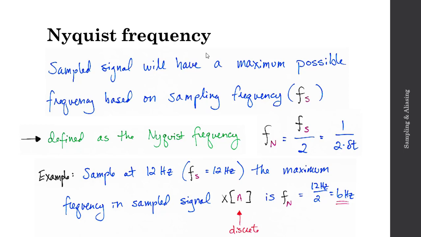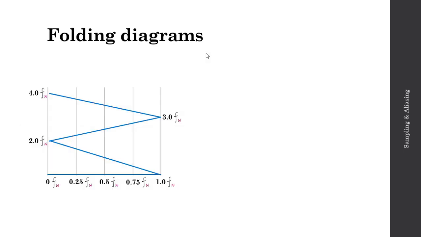It's not a function that's continuous with respect to time. I can predict any anticipated alias frequencies using a folding diagram. On my folding diagram, if I look at the x-axis, I'm defining fractions of Fn, fractions of my Nyquist frequency. And recall, my Nyquist frequency is 1/2 of my sampling frequency. And if I have any signal here up to that Nyquist frequency, if I sample that signal, I'll get the